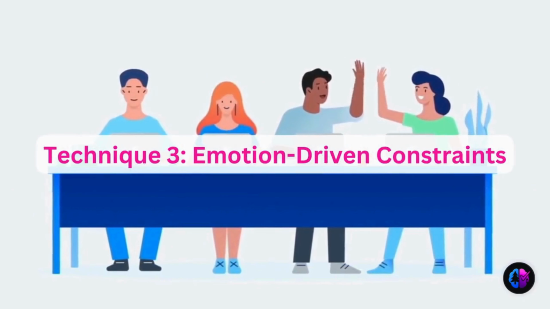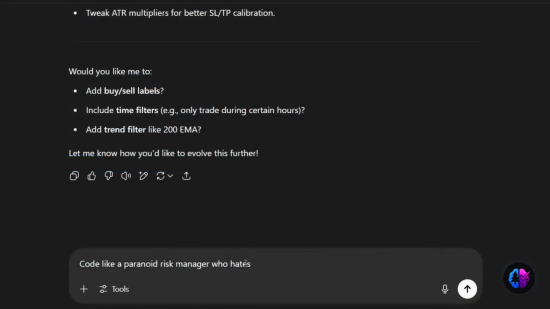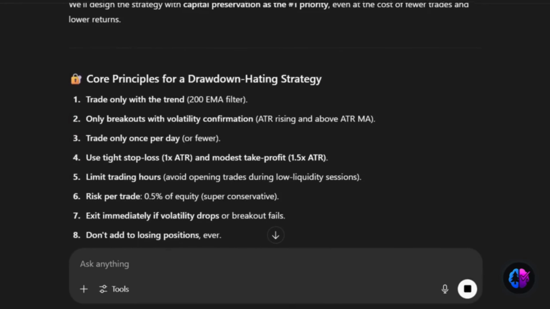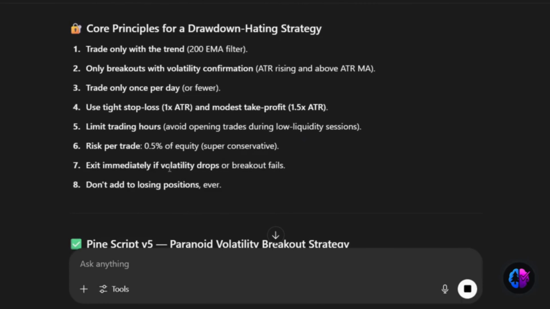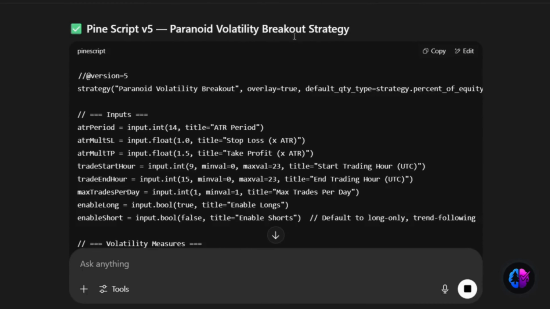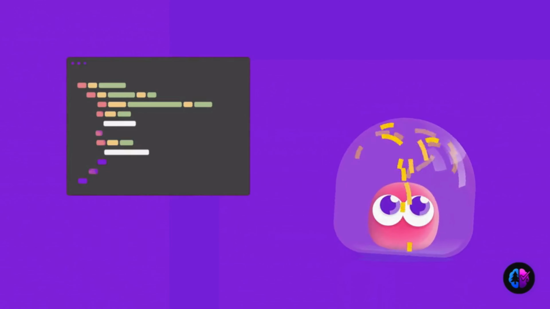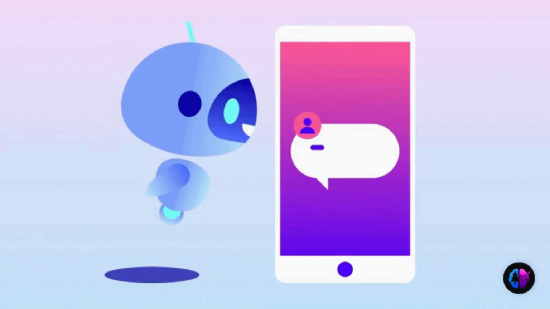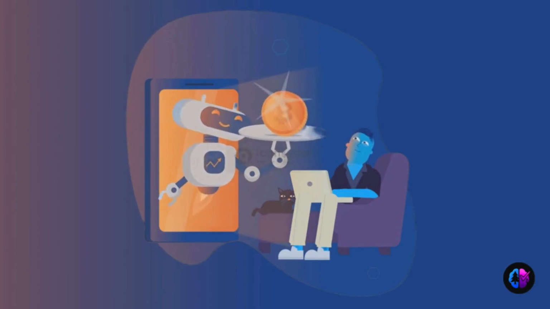Technique 3. Emotion-driven constraints. Prompt: code like a paranoid risk manager who hates drawdowns. Result: it added stop losses, daily caps, even shutdown logic. The code became smarter, not just technical, but philosophical. The AI doesn't need just syntax. It needs emotion, context, personality. When you treat it like an apprentice, not a genie, it works wonders.